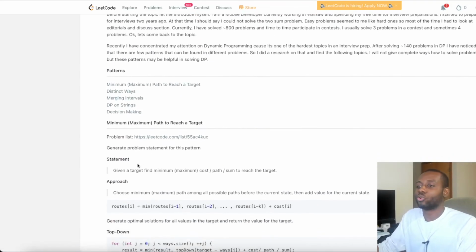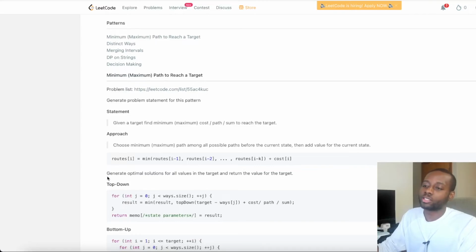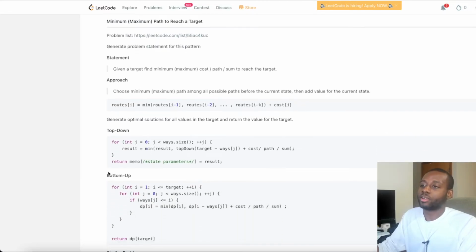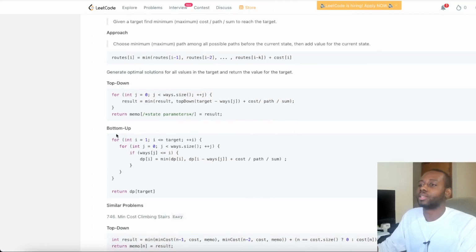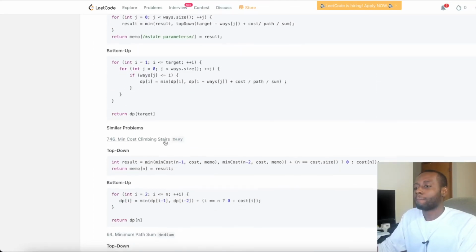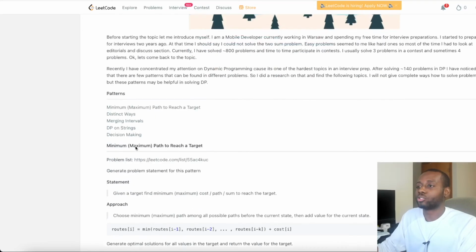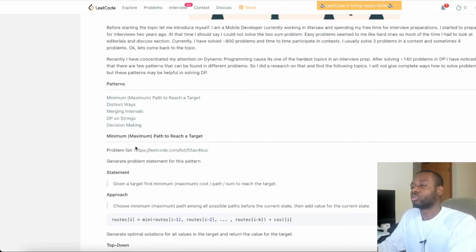Pretty much he goes over the approach, how to approach things, how to go from top down to bottom up, from brute force to optimized by doing bottom up. Yeah, it goes over that, and it's pretty good, man. It's very detailed. So if you guys go through these sets of problems, at the end of that, you guys will be masters of DP, guys. You will be extremely good and equipped with the tools that are needed to solve a lot of those